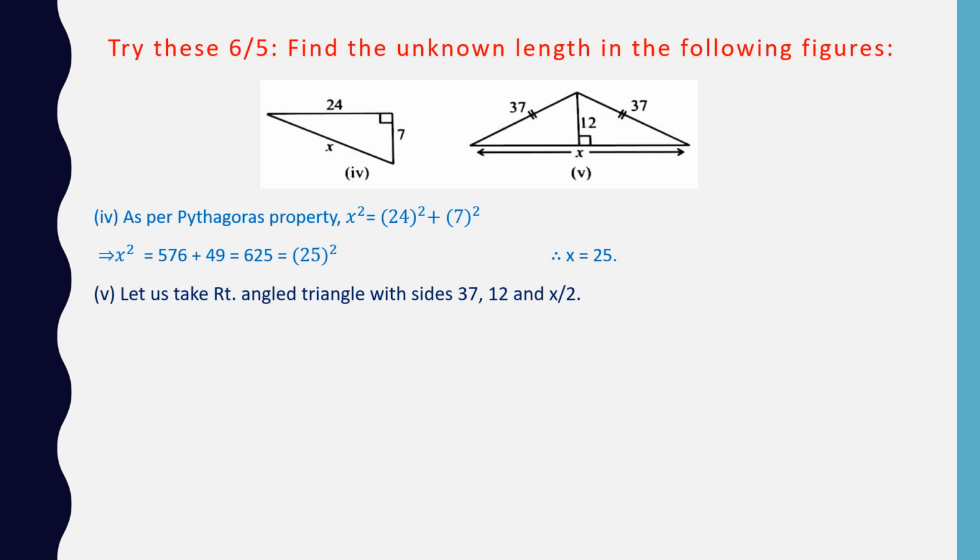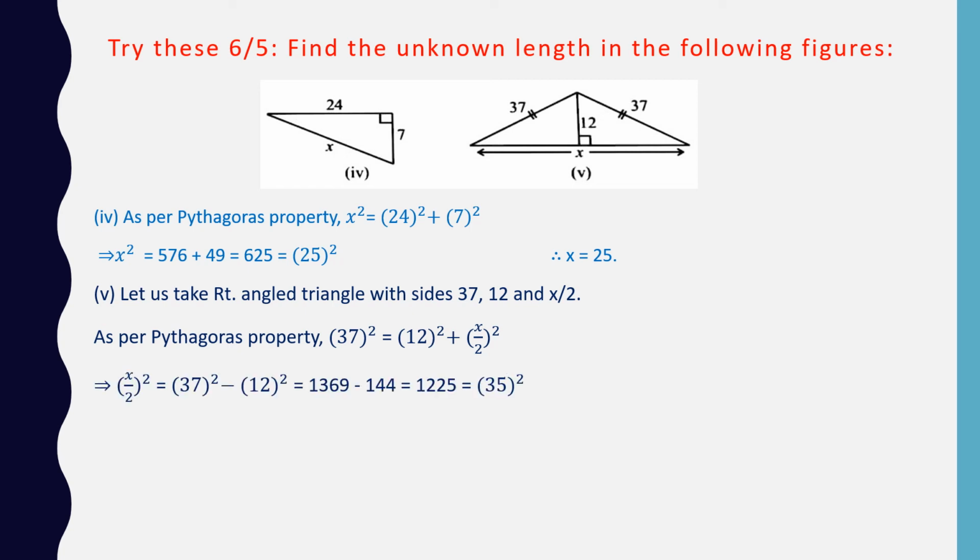Now in figure 5, you can see we have two right angle triangles. Take any one, and one leg will be x by 2. So let us take right angle triangle with sides 37, 12 and half of x. It means 37 is hypotenuse and two legs are 12 and half of x. As per Pythagoras property, 37 square is equal to 12 square plus x by 2 whole square.